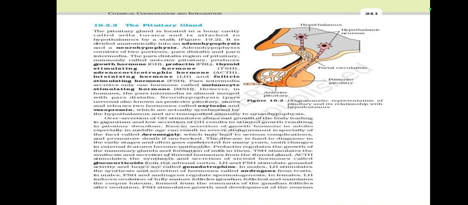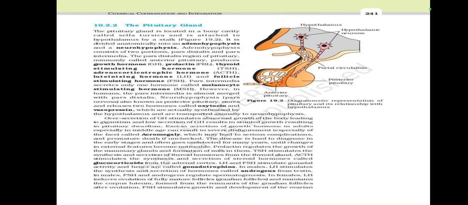The pars distalis region of pituitary, commonly called anterior pituitary, produces growth hormone GH, prolactin PRL, thyroid stimulating hormone TSH, adrenocorticotropic hormone ACTH, luteinizing hormone LH, and follicle stimulating hormone FSH. Pars intermedia secretes only one hormone called melanocyte stimulating hormone MSH.